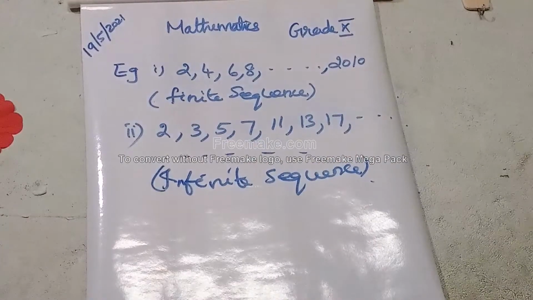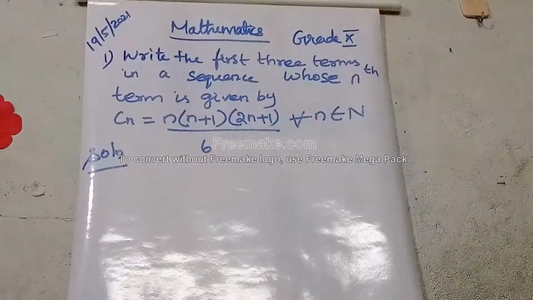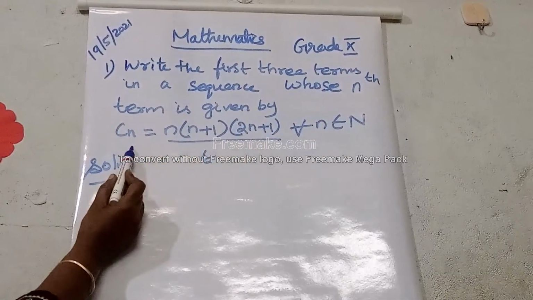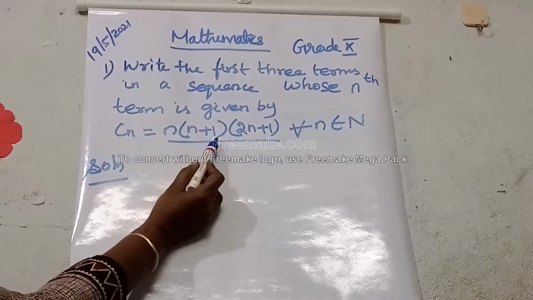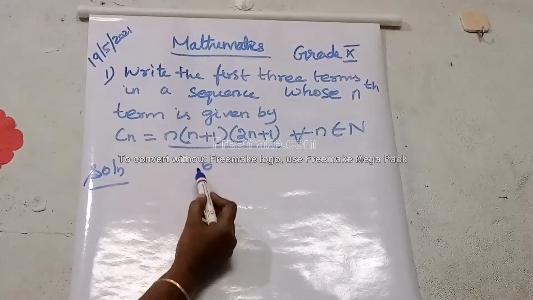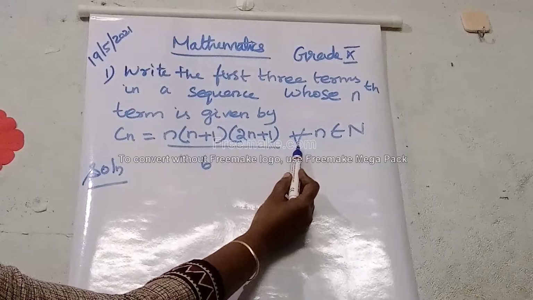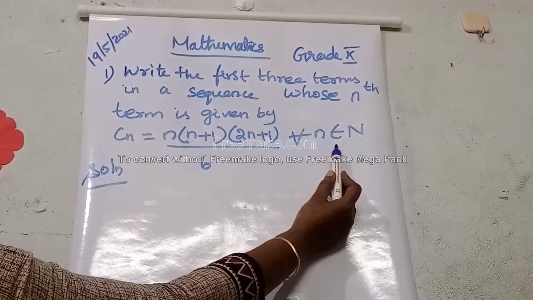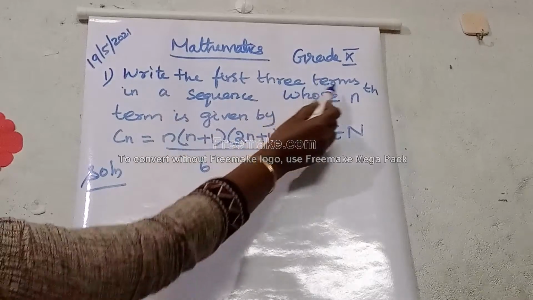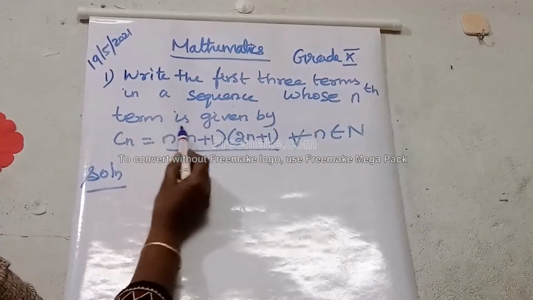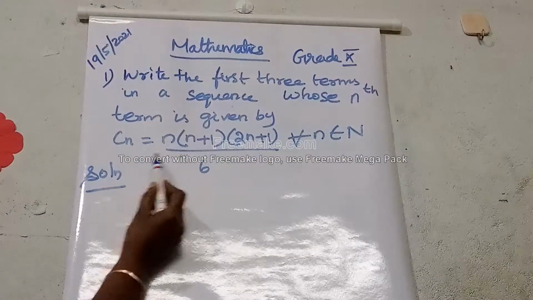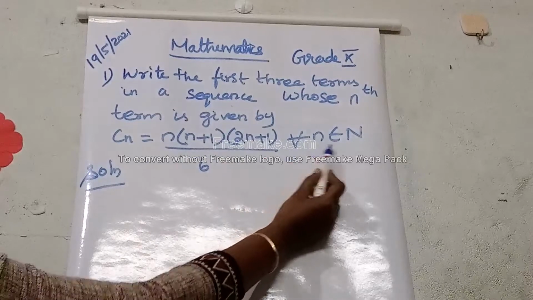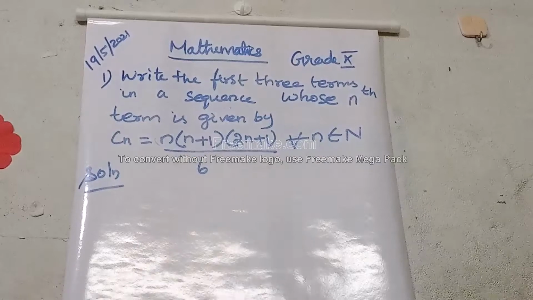Next, let's write one question. Write the first three terms in a sequence whose nth term is given by Cn equal to n into n plus 1 into 2n plus 1 by 6, for all small n belongs to capital N.